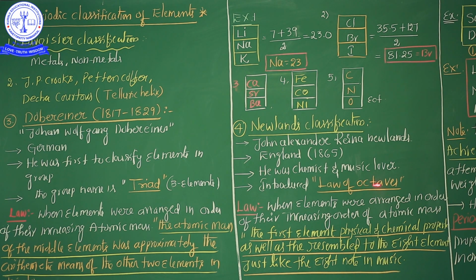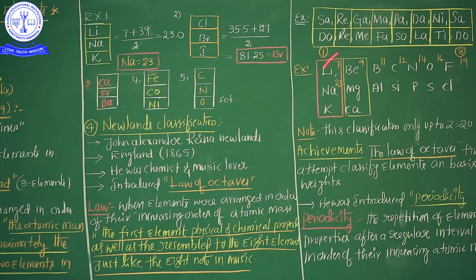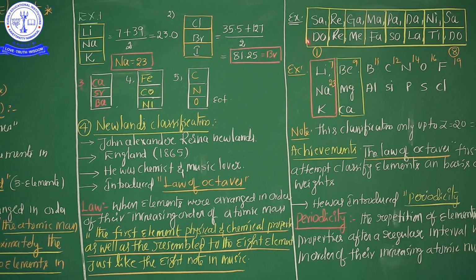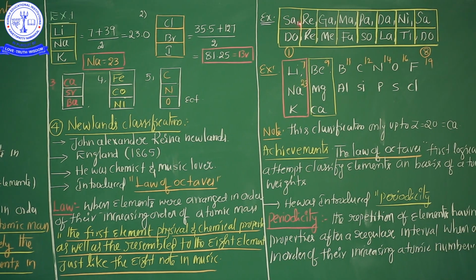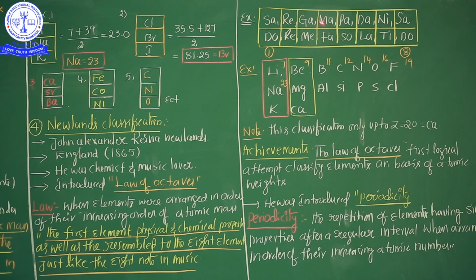Why is it called octave? Oct means eighth. So the first element's properties are similar to the eighth element. That's why John Newlands arranged the elements this way. Based on musical notes, Indian musical notes are sa, re, ga, ma, pa, da, ni, sa. The first note sounds sa, and the eighth note also sounds sa. This is the Indian musical system.